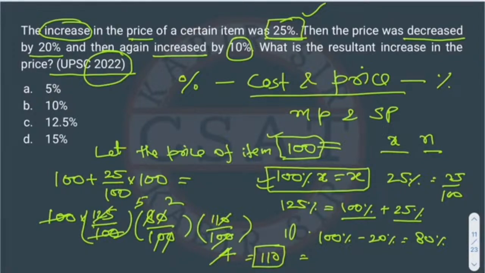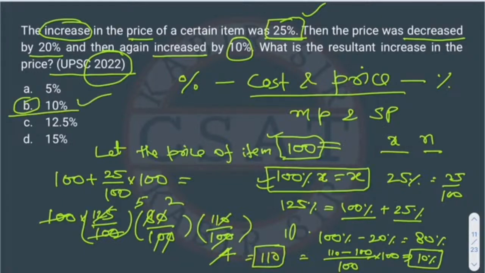So what will be the resultant change? It's direct, otherwise you can use the method: current price minus initial price, upon initial price, into 100. So it will come out to 10%. Right. So what will be the answer? The answer will be option B, 10%.